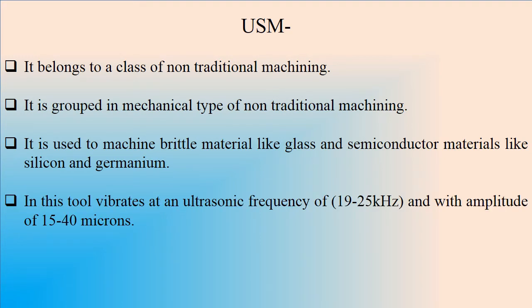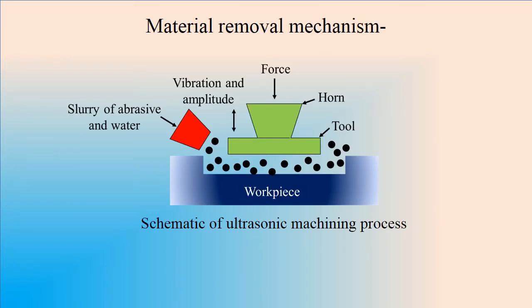In this, in order to remove the material, the tool vibrates at an ultrasonic frequency of 19 to 25 kilohertz and with an amplitude of 15 to 40 microns. The tool is made of ductile material so that it wears less during this machining process. So this is a schematic of the ultrasonic machining process.